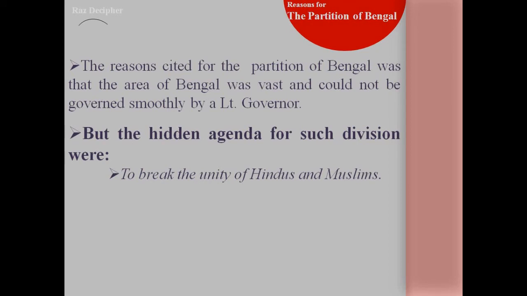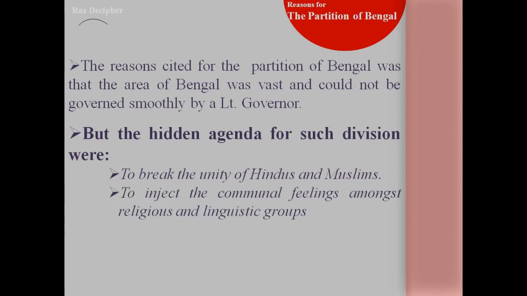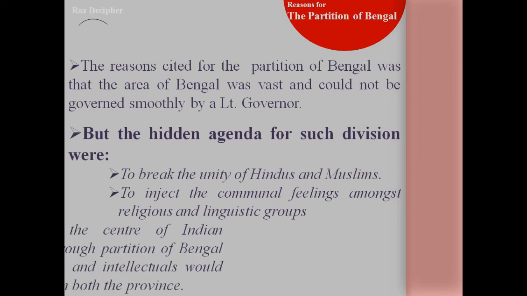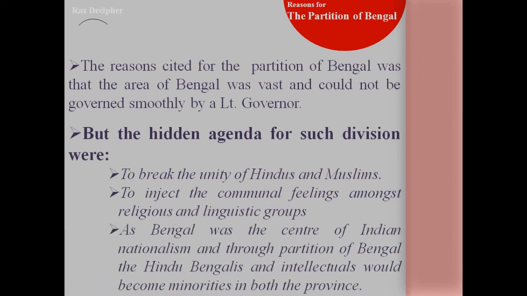The actual reason was that they wanted to break the unity of Hindus and Muslims. Before that, in the revolt of 1857, we have seen that people from every community and every walk of life participated, and there was no division based on religion. But the British saw that it was a big threat to their survival in India. So they started to break the unity of Hindus and Muslims. Also, they wanted to inject communal feelings among them based on religion and language. Also, as Bengal was the center of Indian nationalism, through the partition of Bengal the Hindu Bengalis and intellectuals would become minorities in both the provinces.